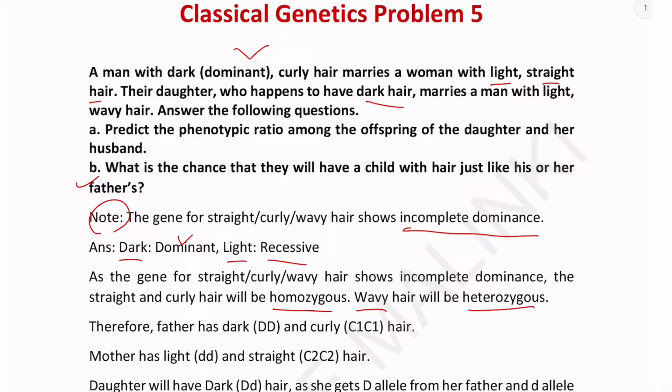Therefore, the father has dark, that is capital D, because we know that dark is dominant here, and curly, that is capital C1. This is homozygous. And the mother has light, small d, and straight, that means C2. Again it is in the homozygous condition.